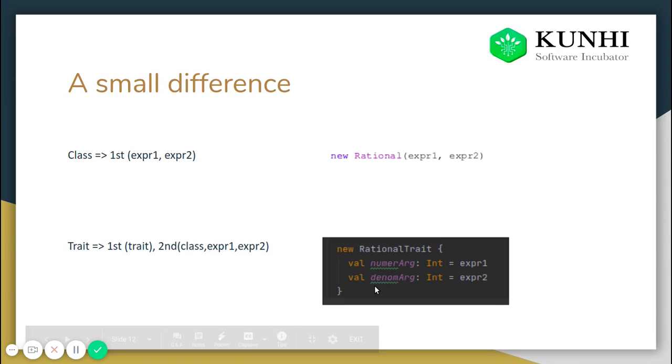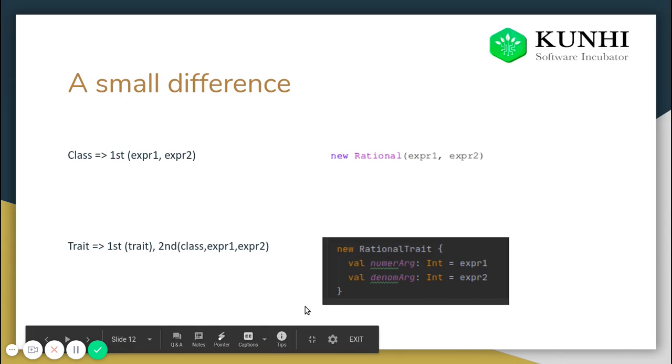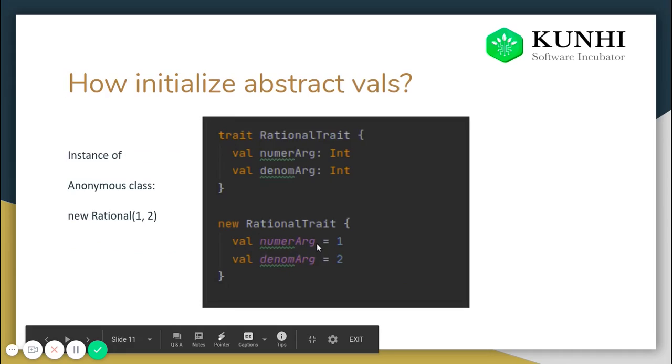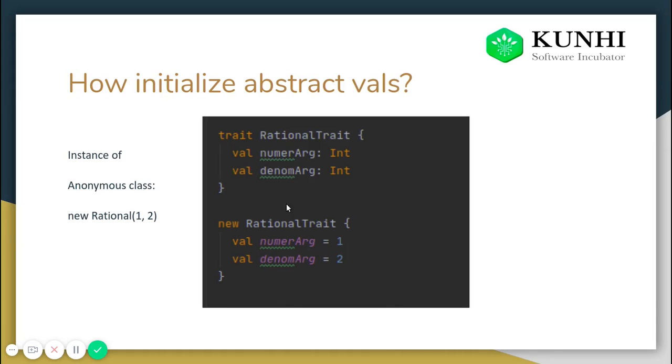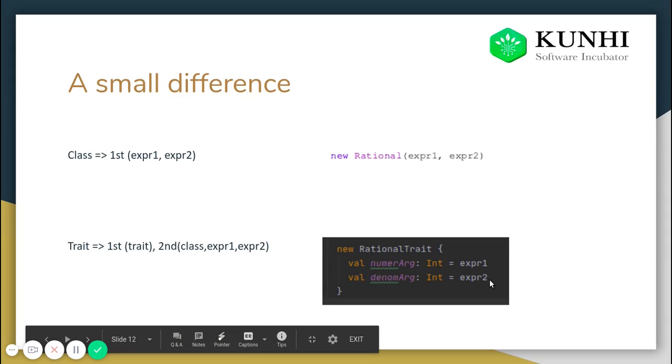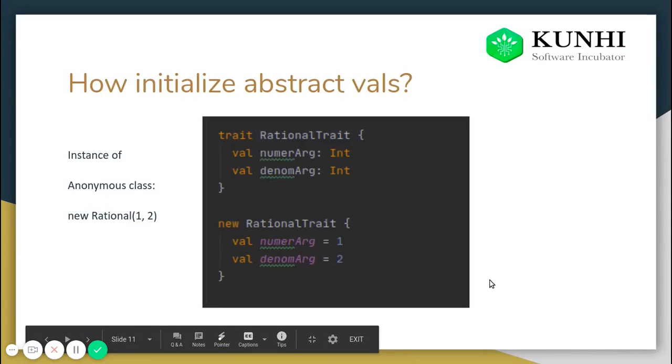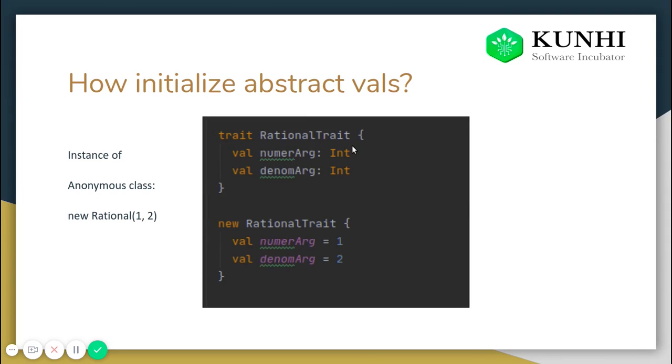Suppose I create this new class, new rational trait, which is an instance of an anonymous class, and I'm using this trait to create this class. Whenever this class is initialized, this trait will be initialized first, and this trait will not get the values of expression 1 or expression 2, for example 1 and 2. It will be initialized with only 0, which is the default.